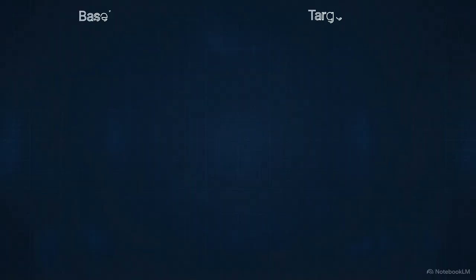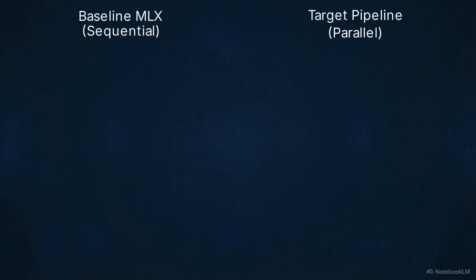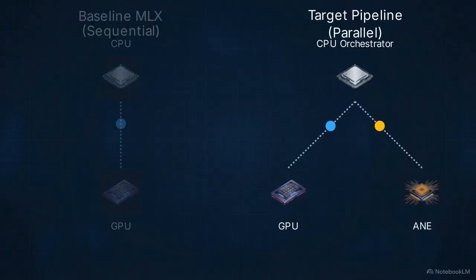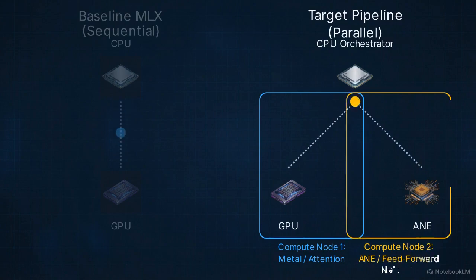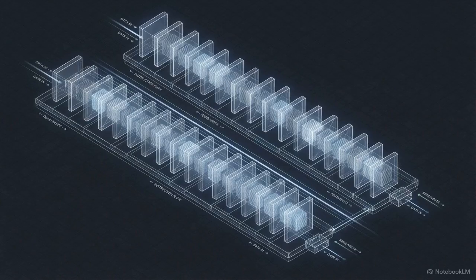This diagram shows the structural difference we need to achieve. The left side outlines the baseline MLX decode loop, which is strictly sequential, CPU to GPU, back to CPU. The right side illustrates our target pipeline, establishing simultaneous, parallel execution tracks for both the GPU and the Neural Engine. In this target architecture, the division of labor is absolute. We map the attention calculations strictly to Metal, utilizing the GPU, while the feed-forward network operations are isolated and sent exclusively to the Neural Engine. This specific routing achieves perfect zero-copy hardware concurrency.